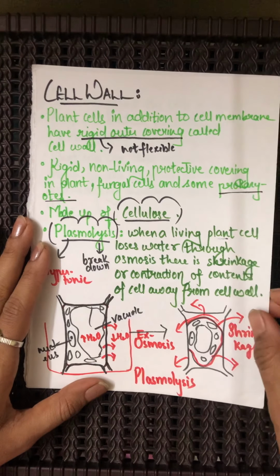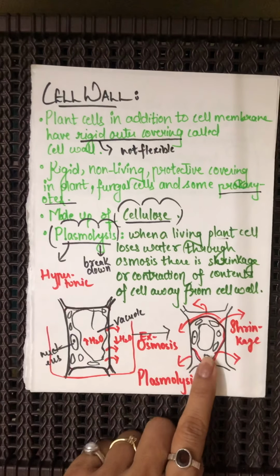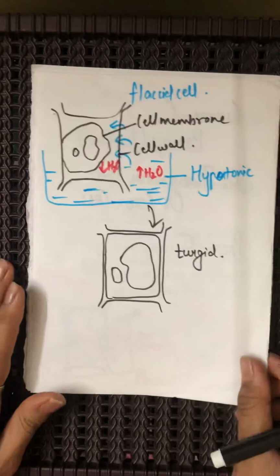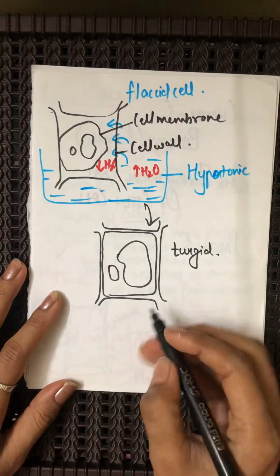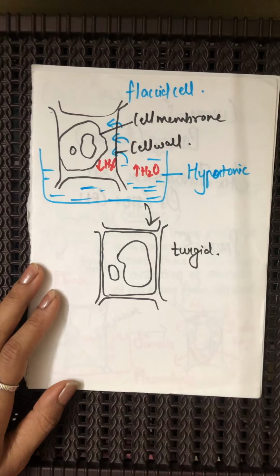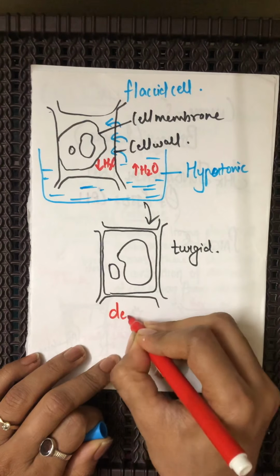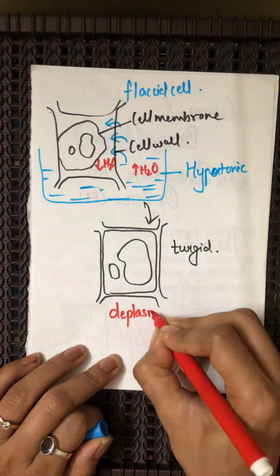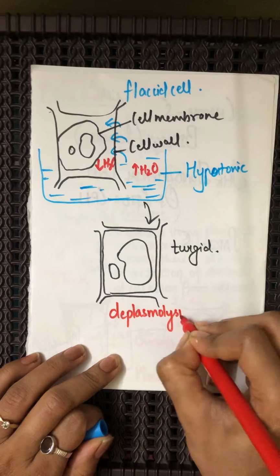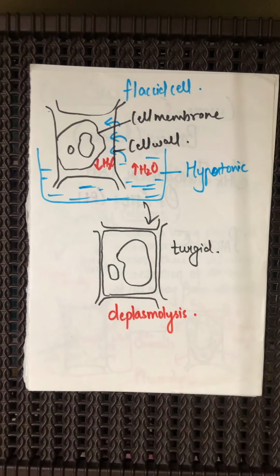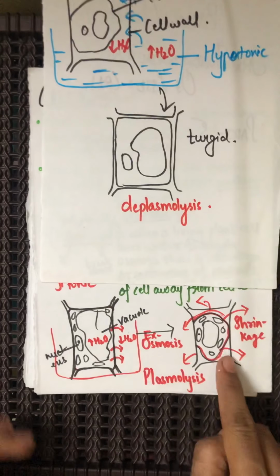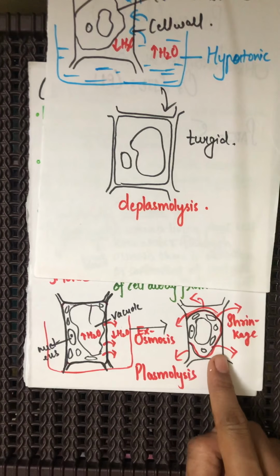Now, as this is termed plasmolysis, similarly such a condition is termed as what? The opposite of that: deplasmolysis. So this is plasmolysis, that is the shrinkage.